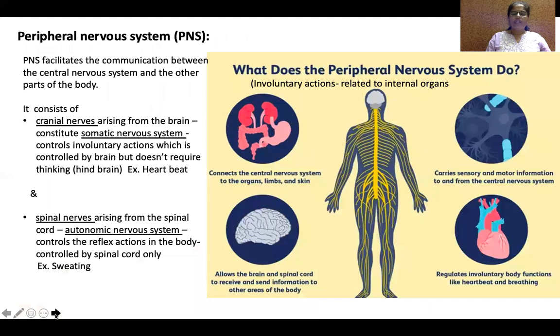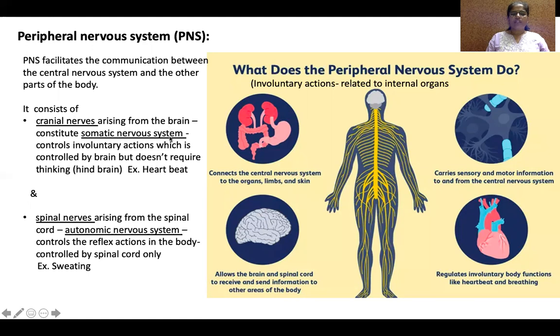Now let us see what the peripheral nervous system will do. We saw the central nervous system, which does voluntary actions, whereas the peripheral nervous system does involuntary actions, which do not require thinking. For example, in this there are two types we have seen.